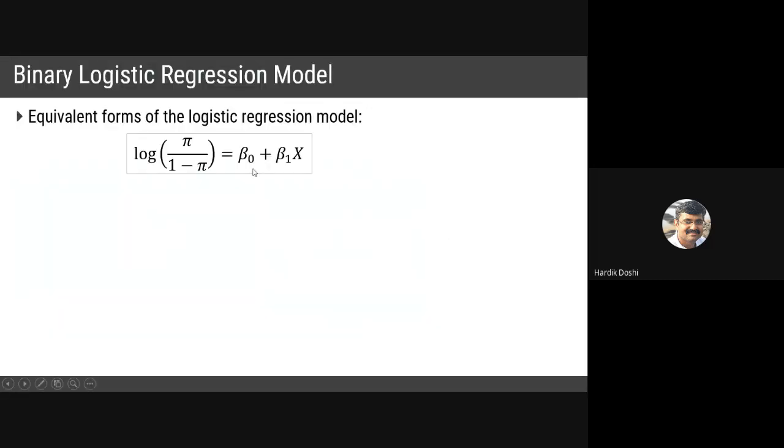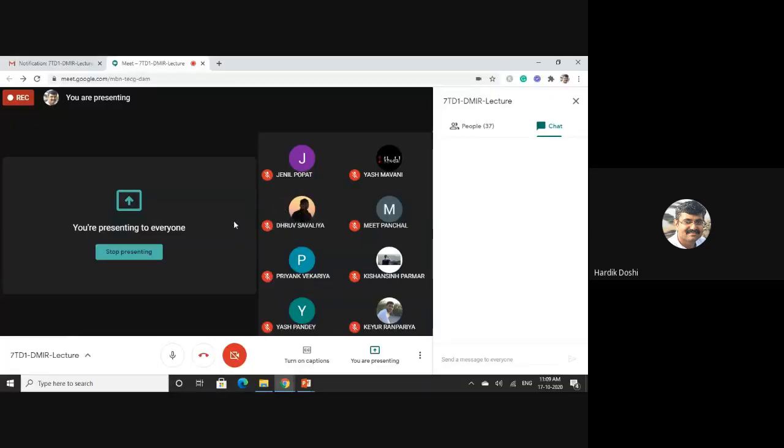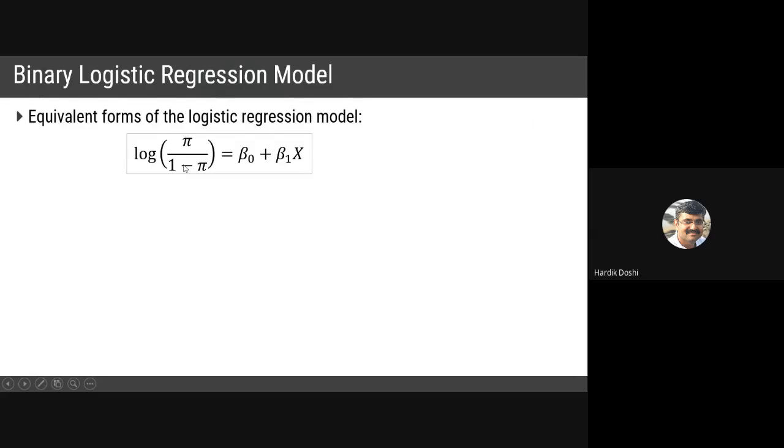What is the probability of success divided by 1 minus probability of success? Out of which I am asking, what is this termed as? Probability of success. 1 minus probability of success. Can I say it is nothing but probability of failure? Because probability is always 0 to 1. So 1 minus probability of success gives you probability of failure.